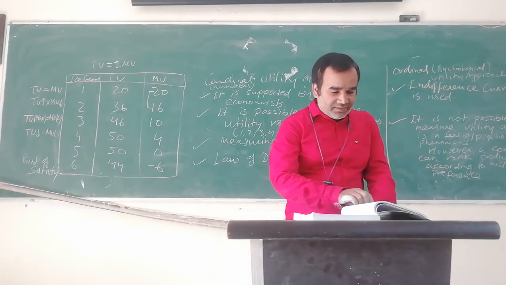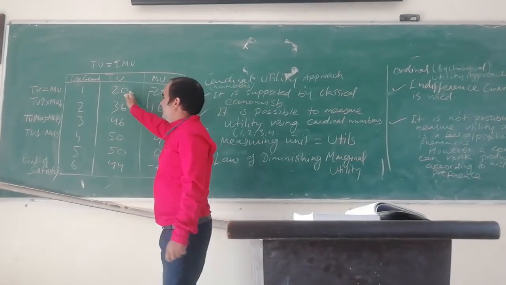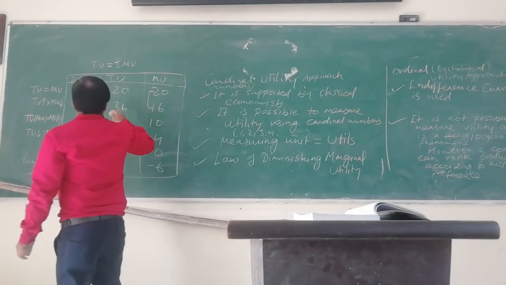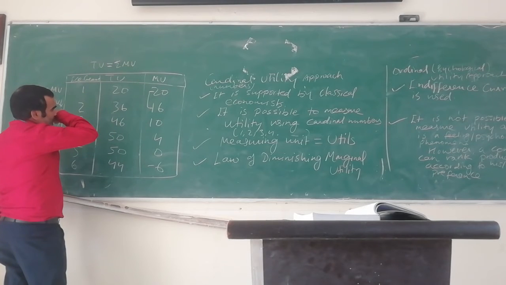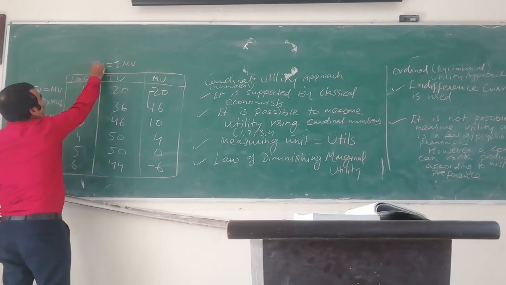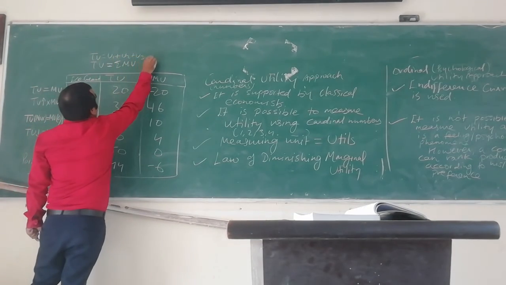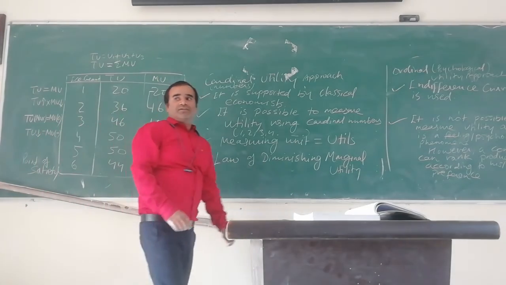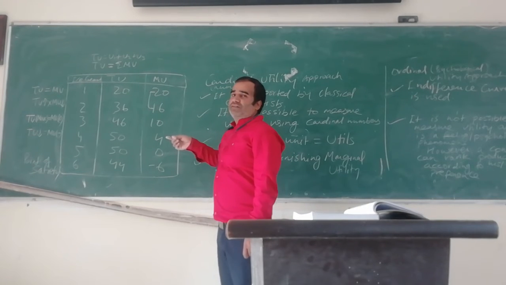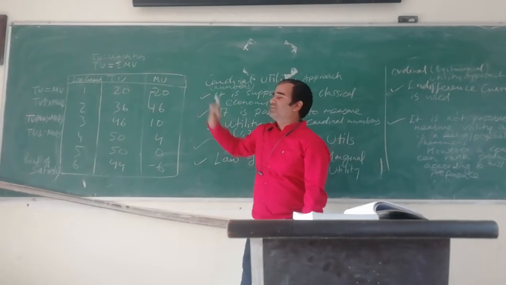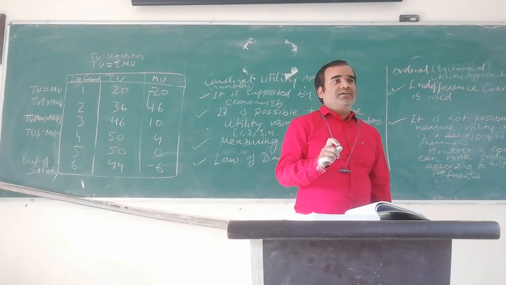Okay? Then next thing is, if you just want to see from this side, then this is utility. Another formula for TU is utility 1, utility 2, utility 3, and so on. Why? From the first product you receive 20 utility, from the second some amount. So when you add up, you get total utility. So we have two formulas for total utility. Any confusion?